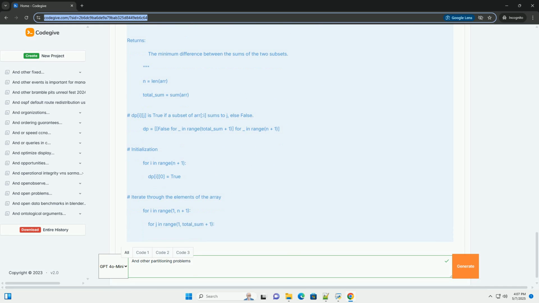We'll create a table dp where dp[i][j] is true if a subset of the first i elements can sum to j, and false otherwise. Then, we find the largest sum j such that dp[n][j] is true. The minimum difference is then abs(total_sum - j - j) = abs(total_sum - 2 * j).